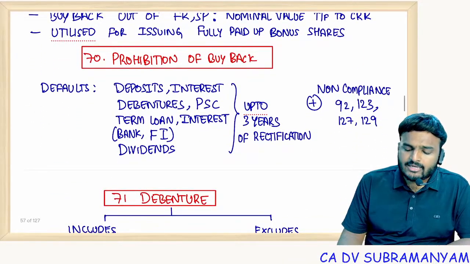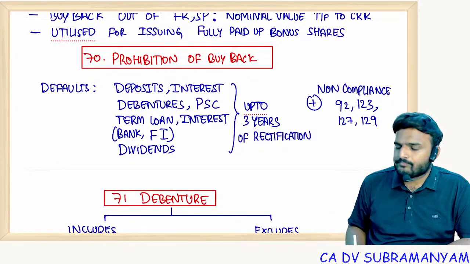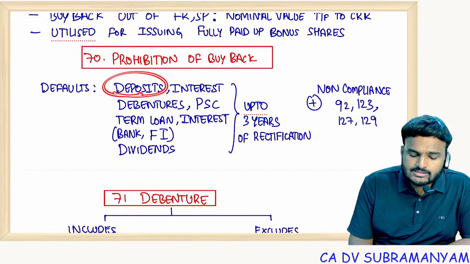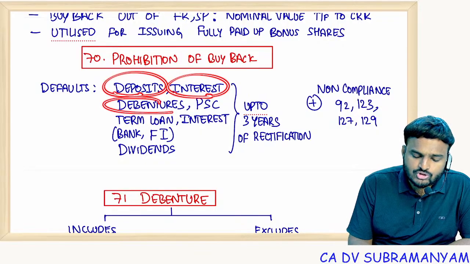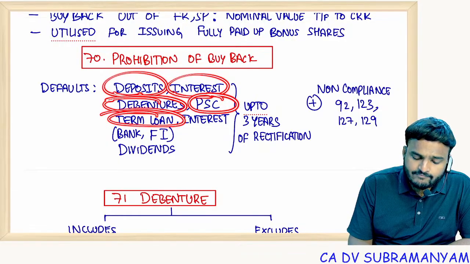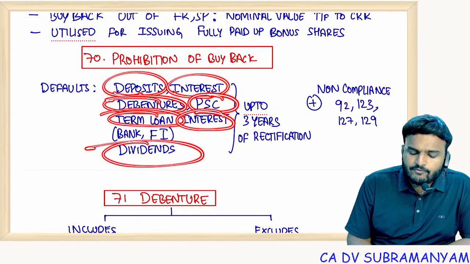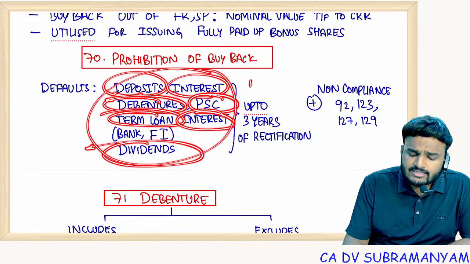Next, buyback is prohibited in the following cases. If you had a default of repayment of deposits, interest on deposits, redemption of debentures, redemption of preference share capital, repayment of term loan, payment of interest on term loan, or default in payment of dividends. If you are having these defaults, rectify these defaults.